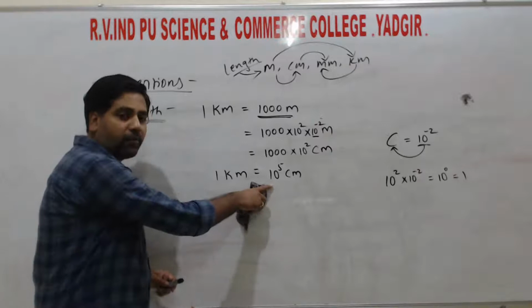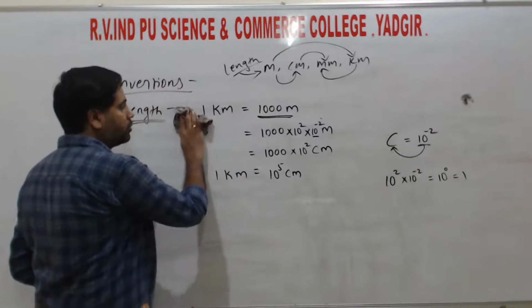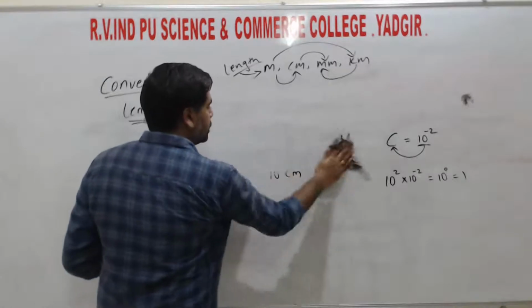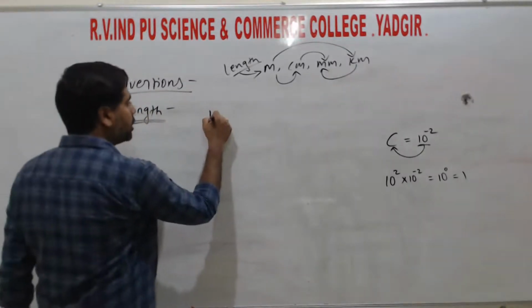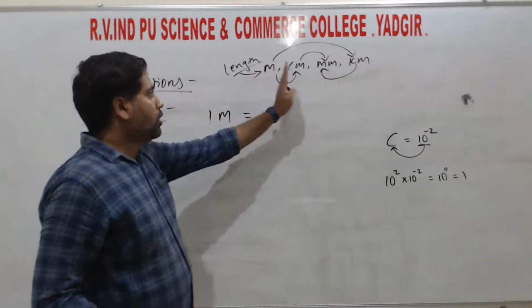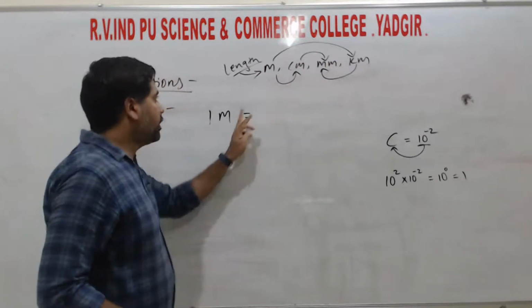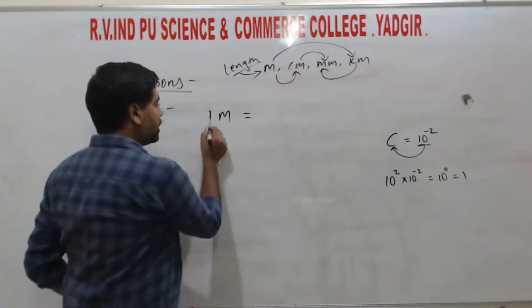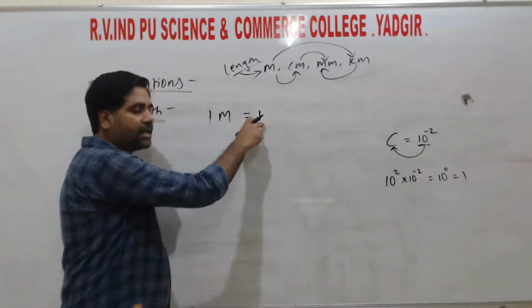This is one example of how we convert from kilometer into centimeter. In a similar way we can convert 1 meter in terms of centimeter or millimeter. For centimeter, we keep the first value 1 as it is.